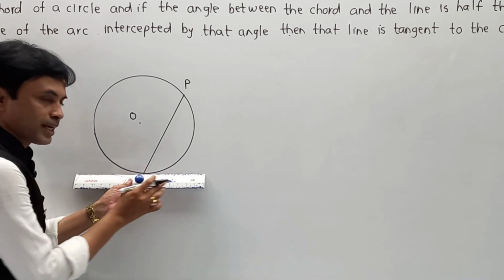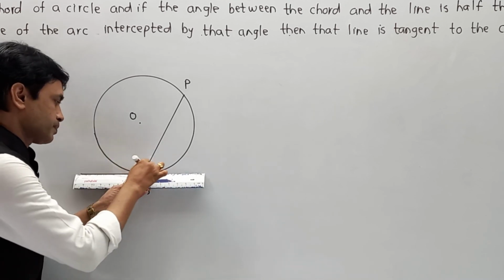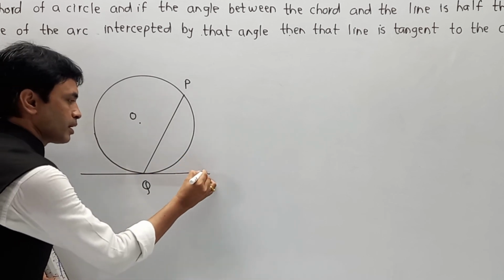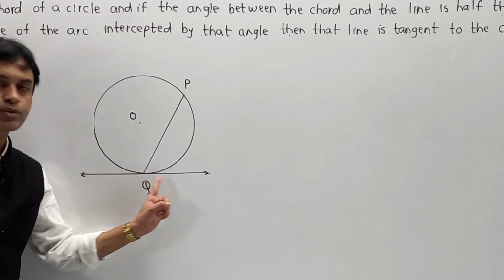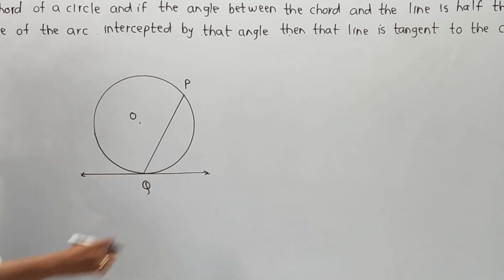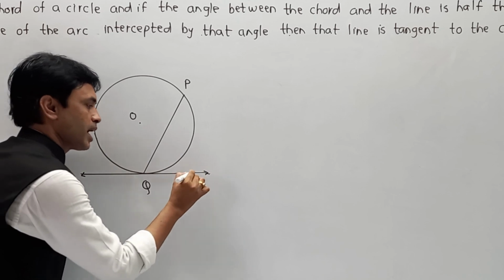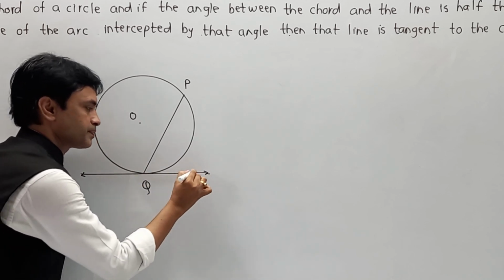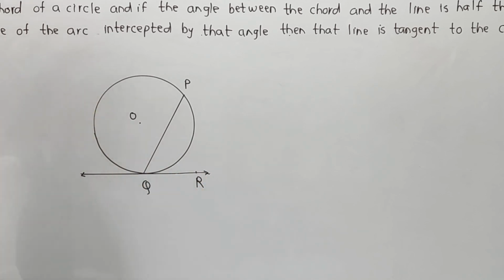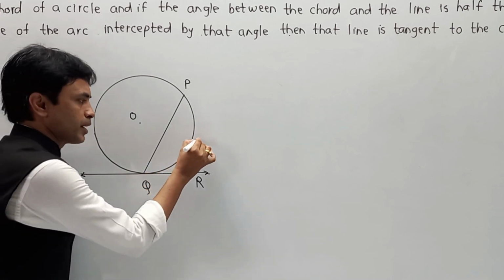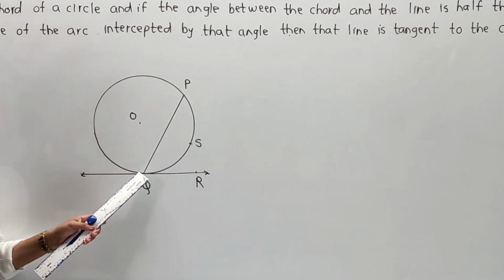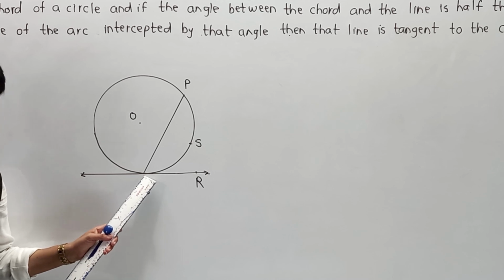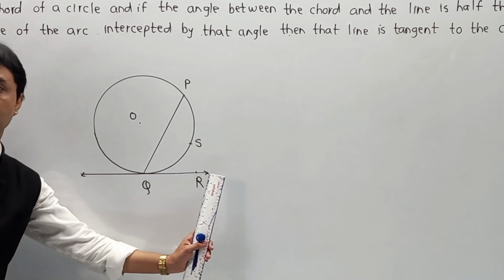I am going to say that I have drawn one line which passes through the same point Q, or touches the same point Q, and I am going to indicate this line as QR. Now, just for indication, I am going to take one point S over here. And remember, first we have drawn one chord PQ. Where Q touches the circle, we have drawn another line QR.